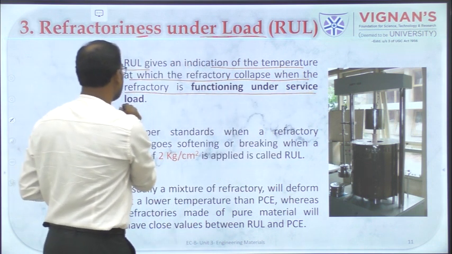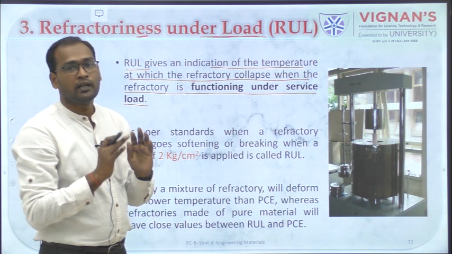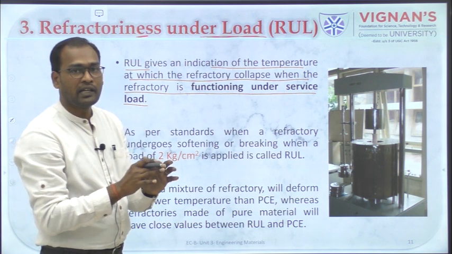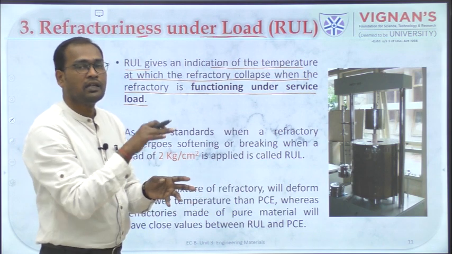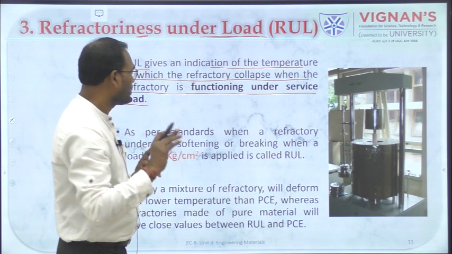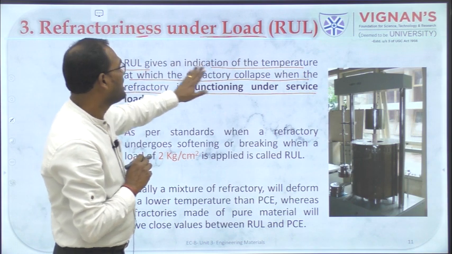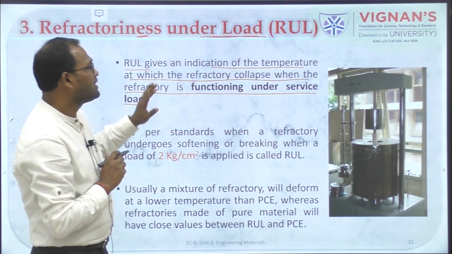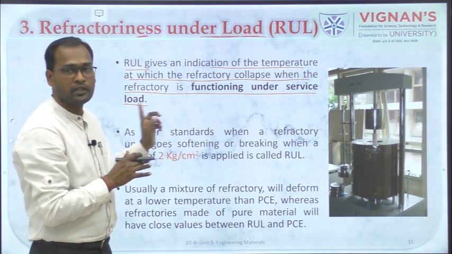So RUL gives an indication of the temperature at which the refractory collapses when a refractory is functioning under service load.